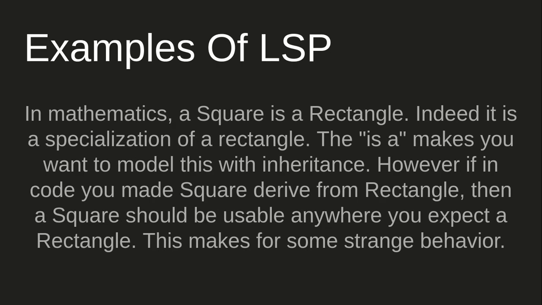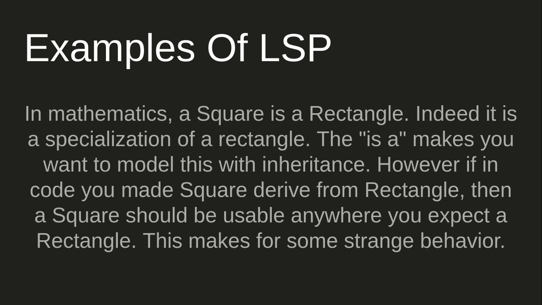Let's take an example of what happens if the child class doesn't completely follow the behavior of a parent class and still you are inheriting. In mathematics we know that a square is a rectangle. Indeed it is a specialization of a rectangle, and you see that there is a relationship. In some cases while you are coding, you might be very intrigued to use rectangle as a parent class for a square. But as you know, in a rectangle the width is set independently and the height is set independently. But for a square that behavior is incorrect.